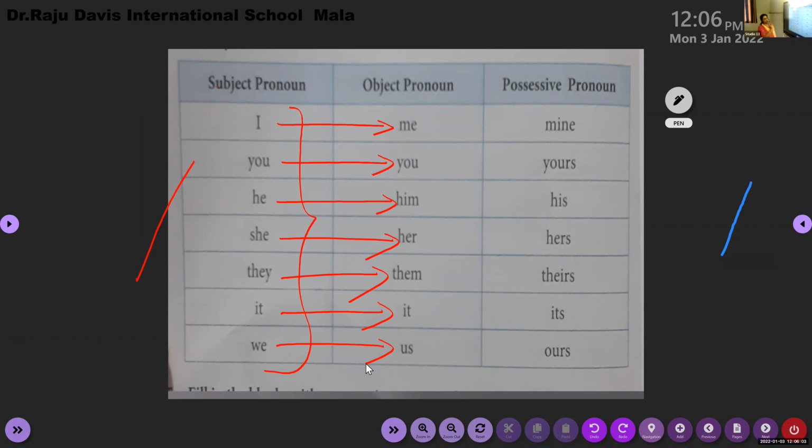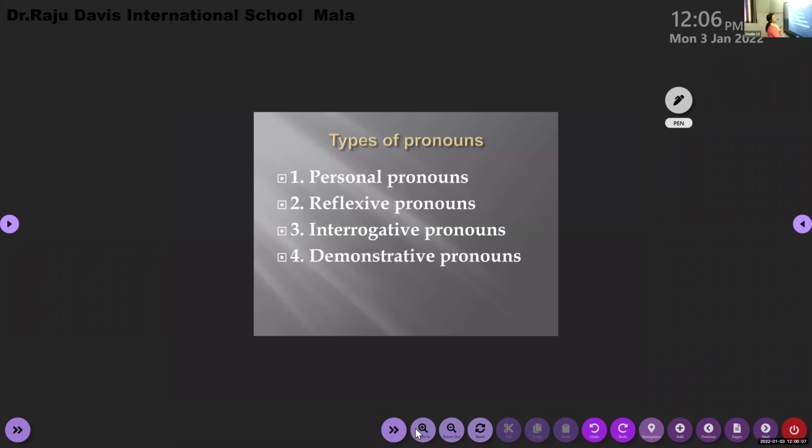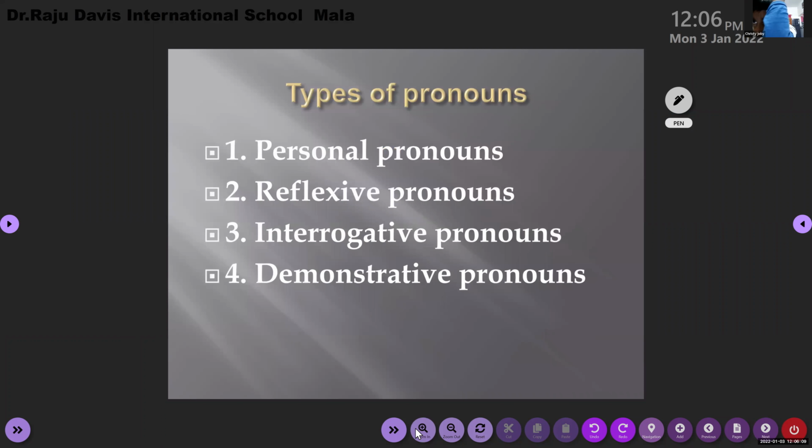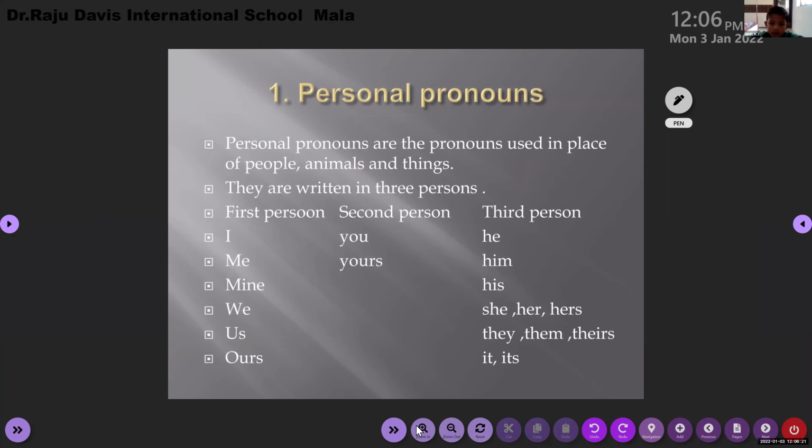Now, let's move on to the personal pronouns. Let it be there, I'll teach you once more. There are different types of pronouns. So, we are going to learn only about the personal pronouns. What do you mean by personal pronouns? Personal pronouns are pronouns used in place of people, animals, and things.